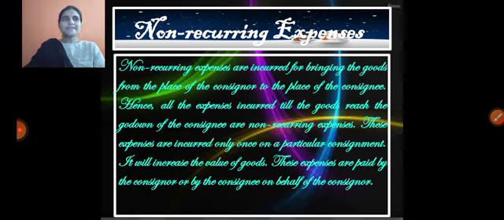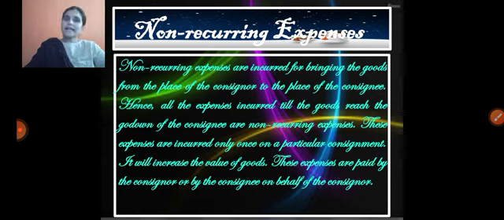Non-recurring expenses are incurred for bringing the goods from the place of the consignor to the place of the consignee. They are also known as direct expenses.